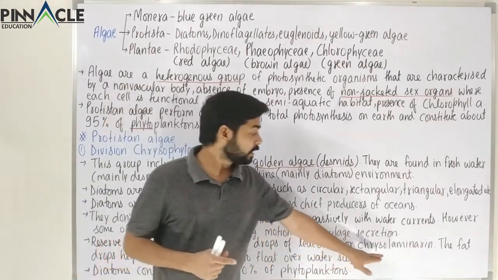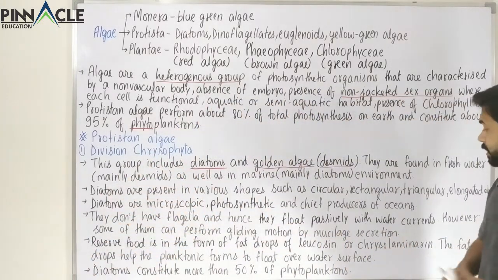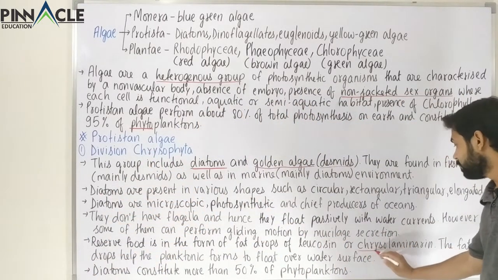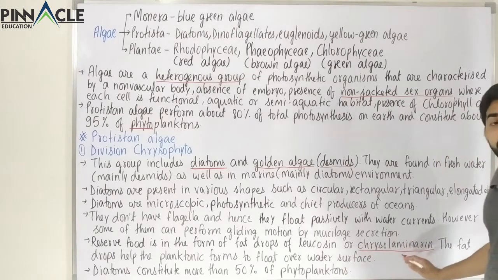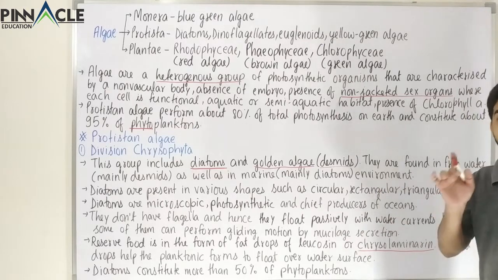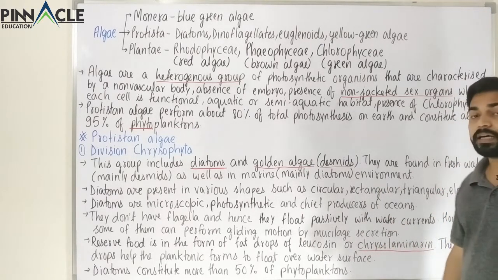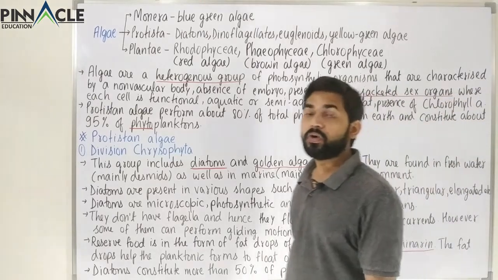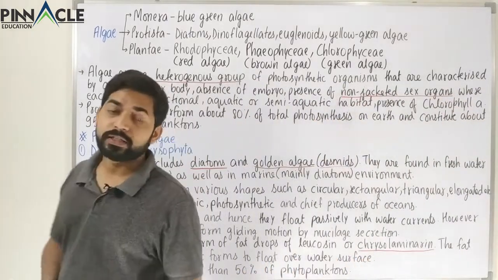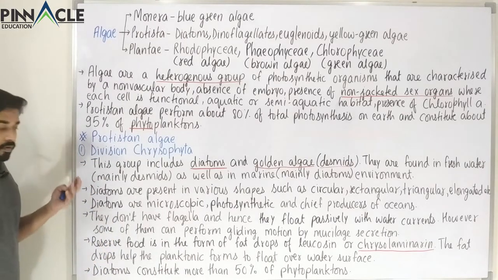And here we are studying the category which is called Chrysophytes. That is why it is written chrysolaminarin. We will study about this chemical again in the kingdom Plantae, under alga. So here laminarin plus chryso, that is chrysolaminarin. Why? Because we are studying the category which is called Chrysophyta or the Chrysophytes.